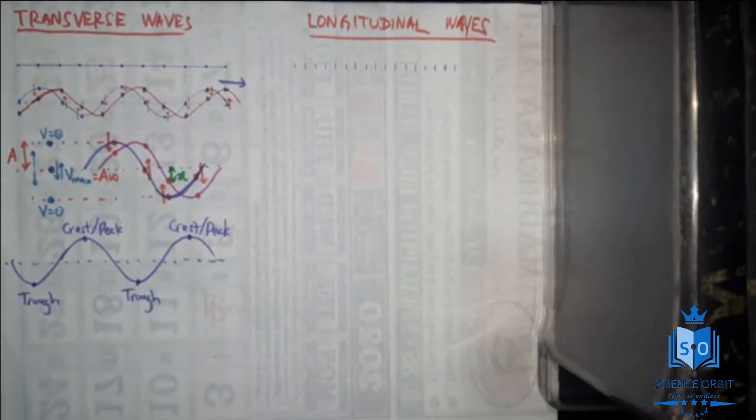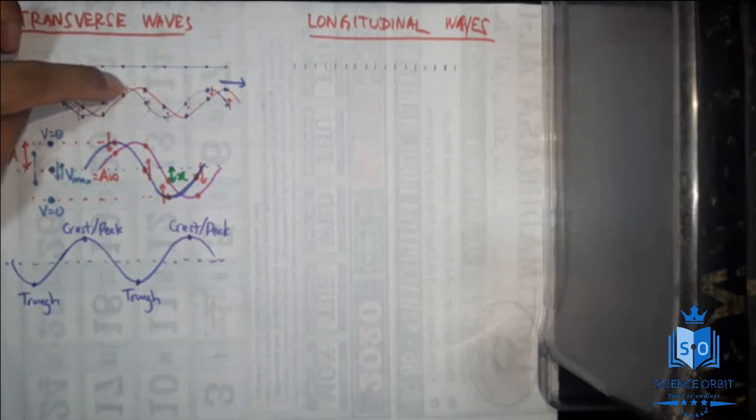And one more very important thing: when these particles perform simple harmonic motion, there will be certain particles which perform simple harmonic motion identically. For example, take this particular particle and this particular particle. They are both going down, both at the maximum displacement at this particular instant.